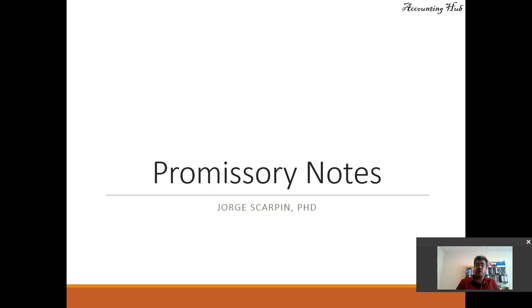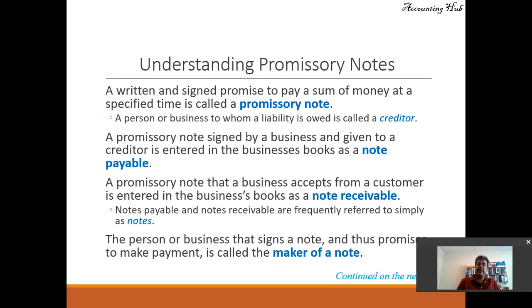So Promissory Notes, what is it? A written and signed promise to pay a sum of money at a specific time is called a promissory note. A person or business to whom a liability is owed is called a creditor. A promissory note signed by a business and given to a creditor is entered in the business books as a note payable. So if I sign the note and promise that I will pay you, I will record it as a note payable.